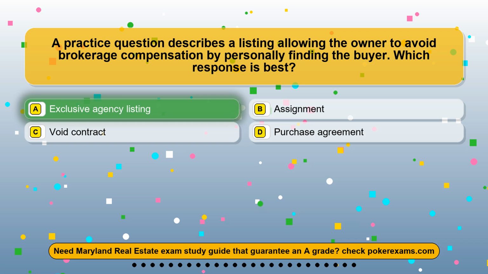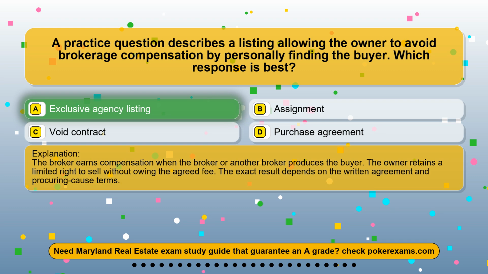The correct answer is option A. Exclusive agency listing. The broker earns compensation when the broker or another broker produces the buyer. The owner retains a limited right to sell without owing the agreed fee. The exact result depends on the written agreement and procuring cause terms.